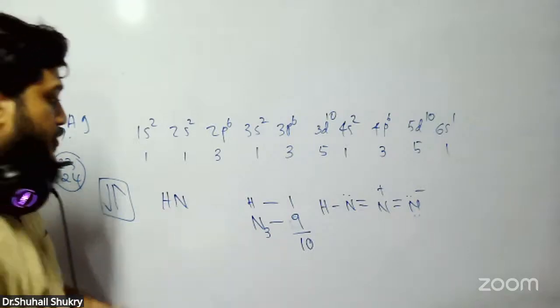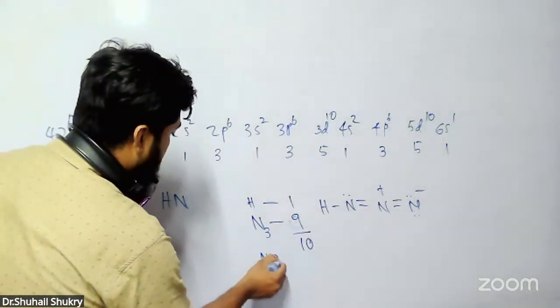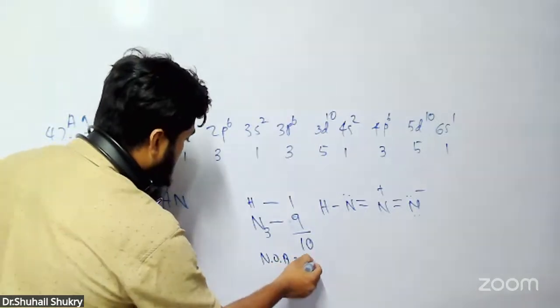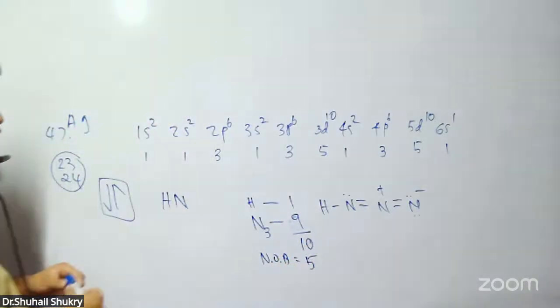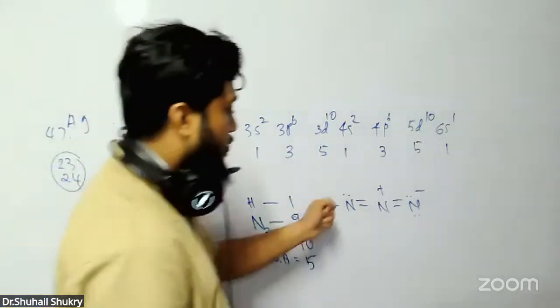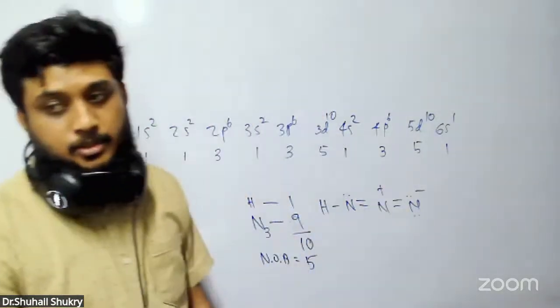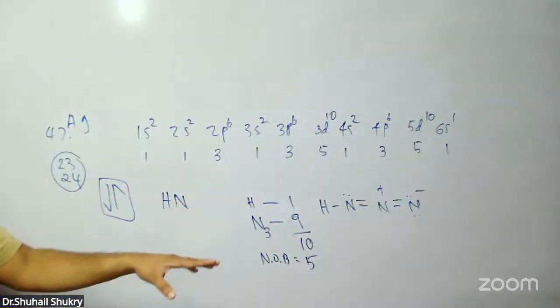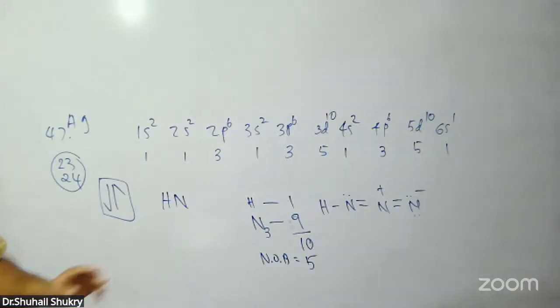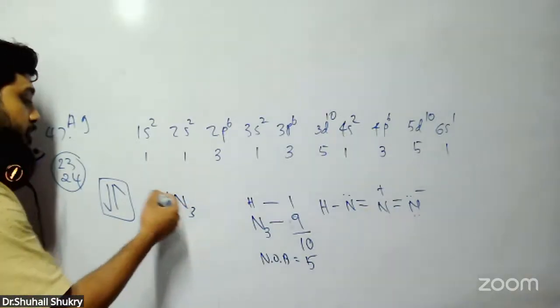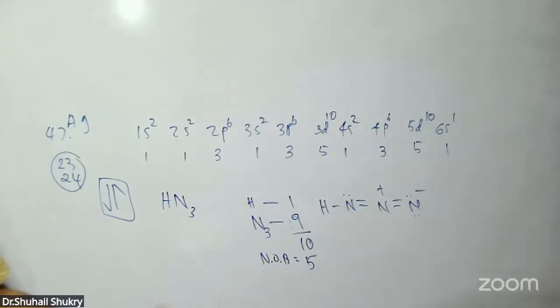Then the number of electrons is 10, so the number of bonds is 5. 1, 2, 3, 4, 5. There are 5 bonds here. This is HN3, not NH3, this is HN3.